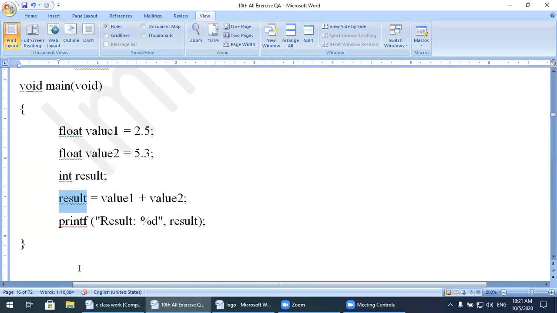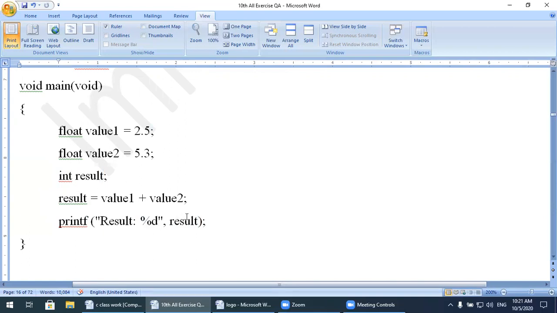Why 7? Why not 7.8? Because result is an integer variable and it will hold only the integer part. If I make this one float, then it will show me 7.8 and I will write result %f. But over here result is an integer variable.